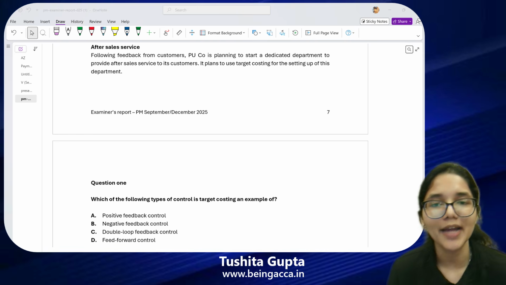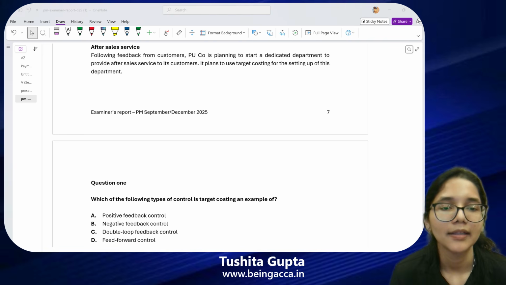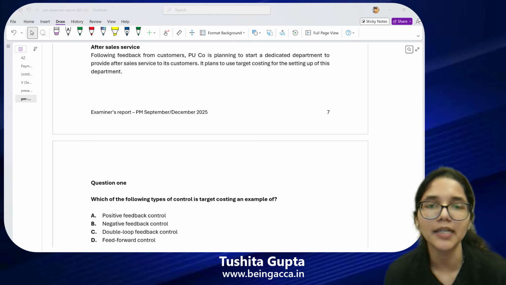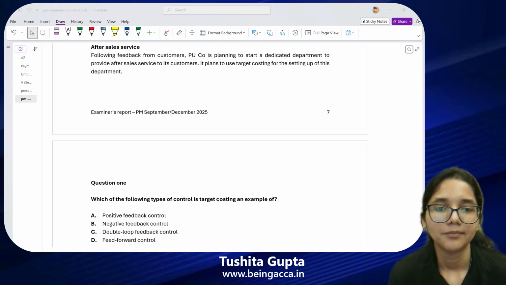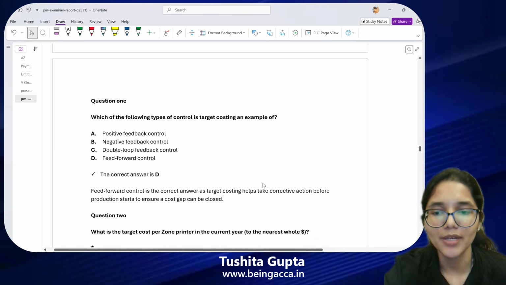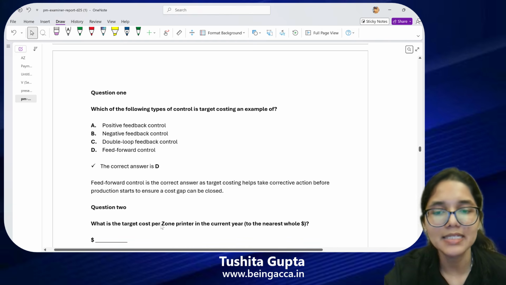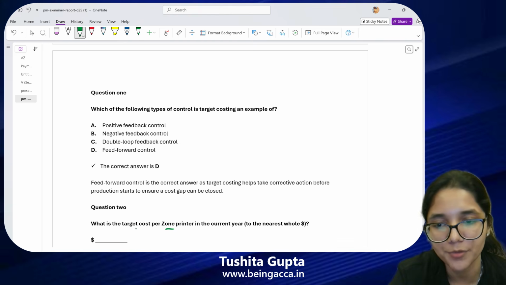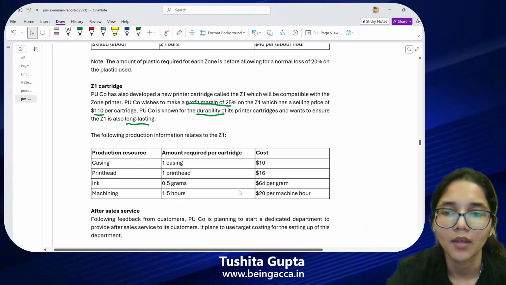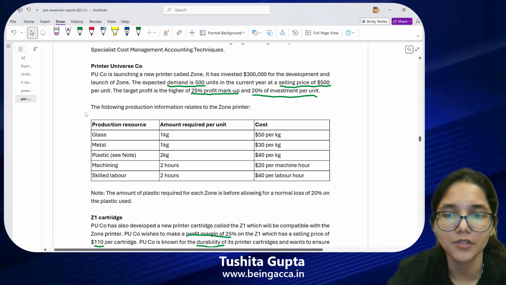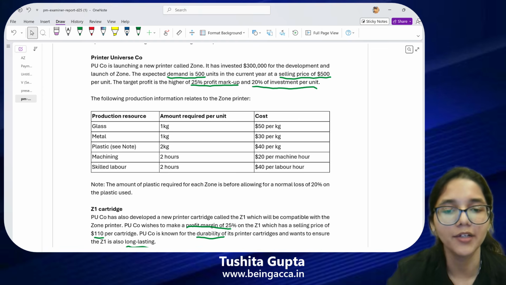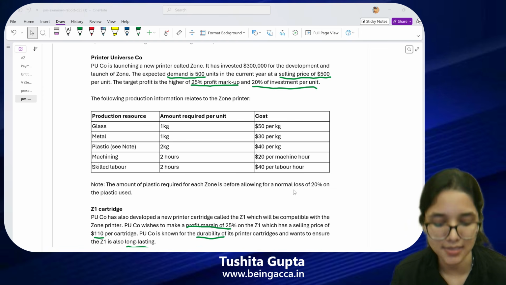So you people were all right that it has to be option D. Now, I hope that the reason is also understood by everybody. Are we good to proceed to the second question now? Okay. So here is question number 2 in front of you. What is the target cost per zone printer in the current year? For the zone printer, I am supposed to calculate the target cost. The information about the zone printer was given to me over here. So take 2 minutes, do your workings and let me know your answers.